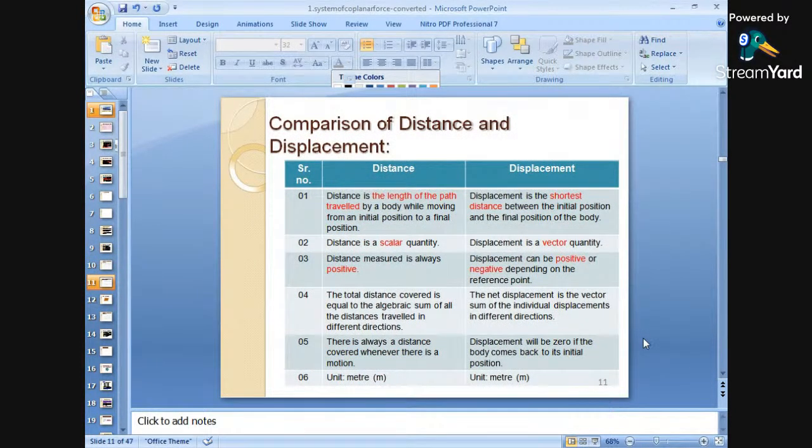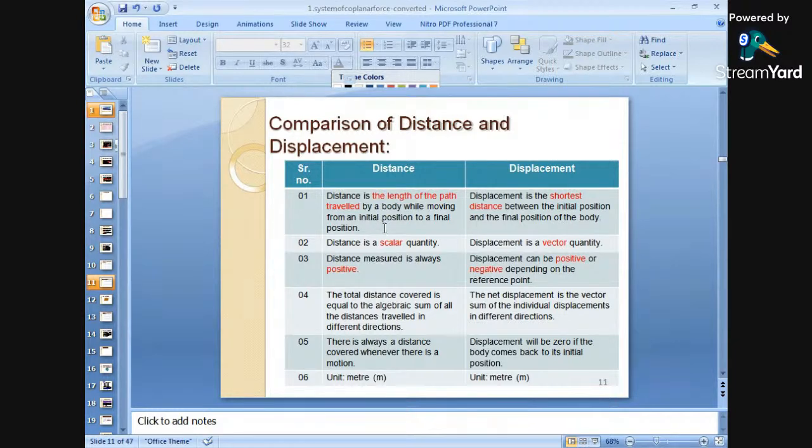Next, there is again an important comparison between distance and displacement. These are similar terms, like weight and mass. So this difference is very, very important. What is the difference between the two? Next is distance and displacement.